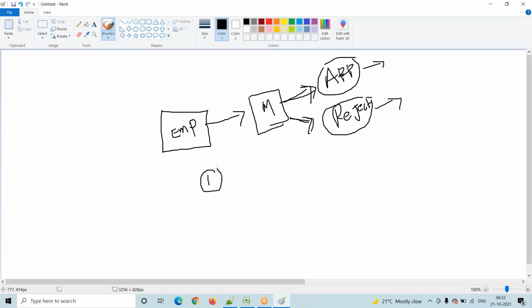Before that, how will the employee resign from the service? The second point is how the employee will send his resignation information to his manager. The third point is how the manager will receive it, and where he will see it.